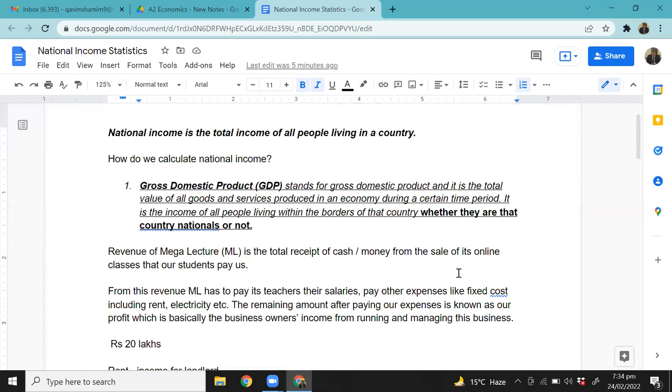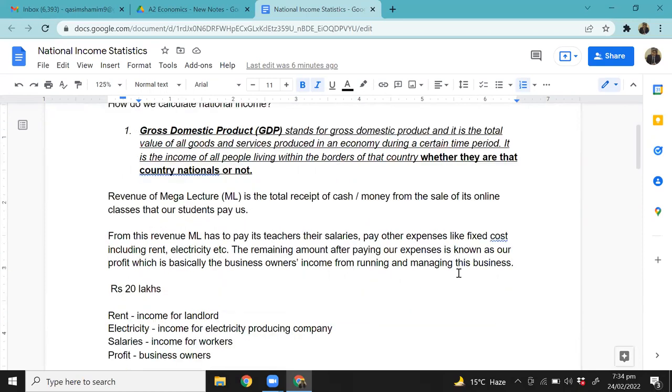If you have to compare Pakistan's performance with, let's say, Mexico's performance or any other country in the world, we compare Pakistan's GDP with Mexico's GDP. If we have to compare a net measure, then we compare net domestic product of Pakistan with net domestic product of Mexico, right? Whichever statistic we use, obviously it would be the same for the two countries to allow for comparison. Otherwise, we can't do that. So coming back to the point, GDP is the most commonly used statistic.